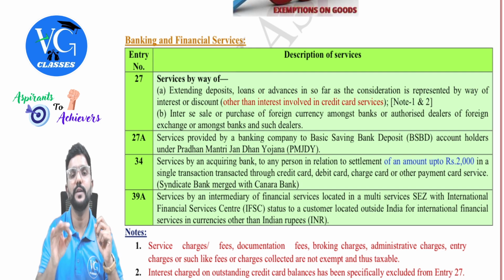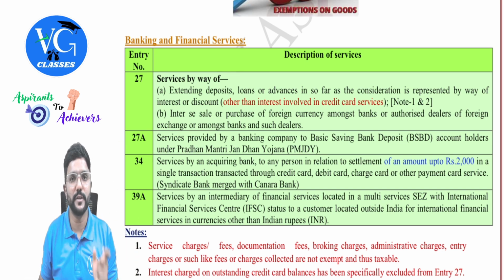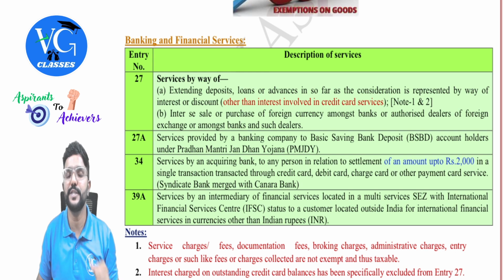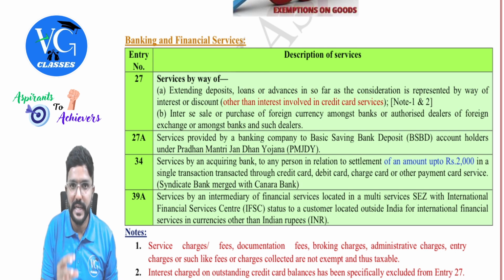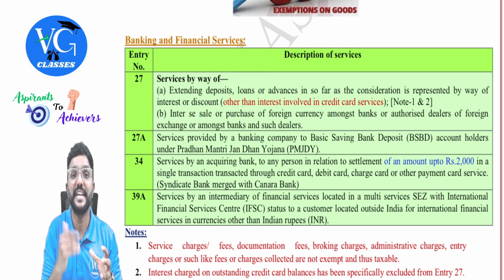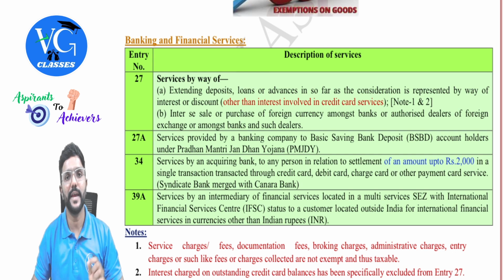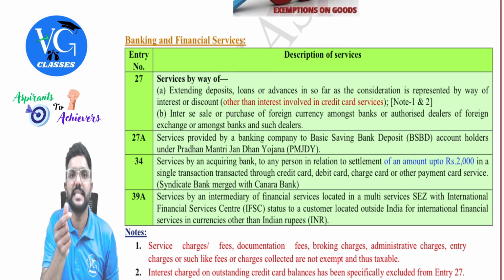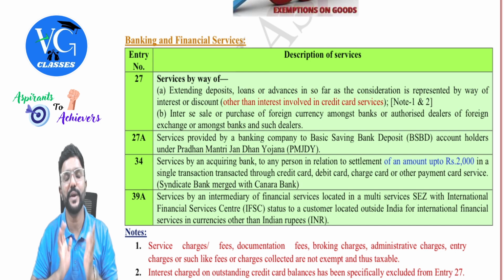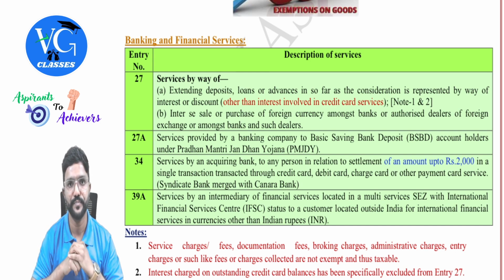As per explanation 1 to section 10, while calculating the aggregate turnover of the last financial year to check the eligibility for composition scheme, this particular service, even though it is exempt, we need to exclude it. The financial services has to be excluded. Same way, as per explanation 2 to section 10, while calculating the turnover in the current year to pay GST under composition scheme, we need to exclude this financial service.